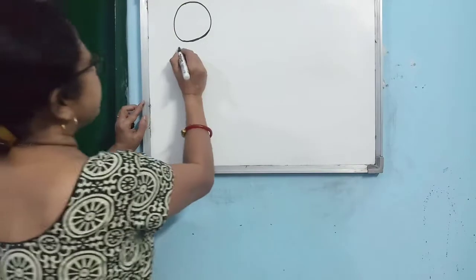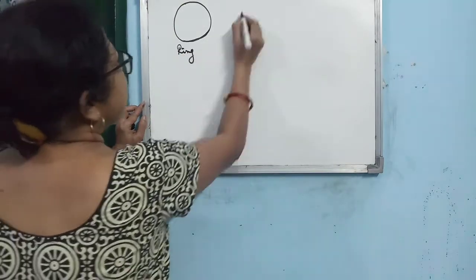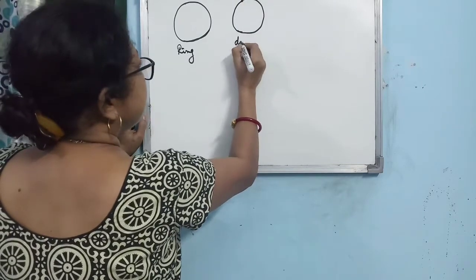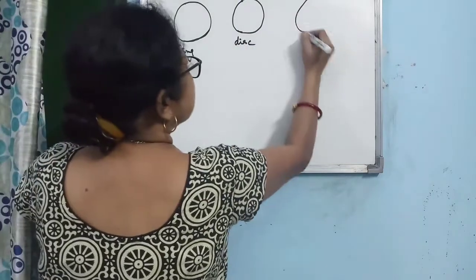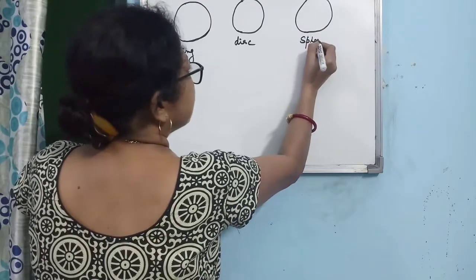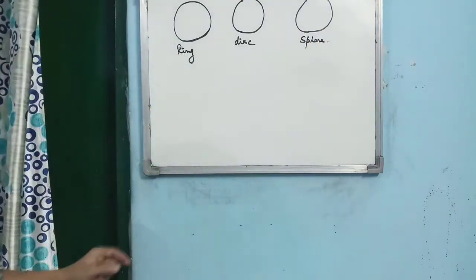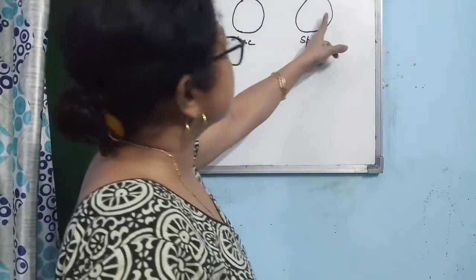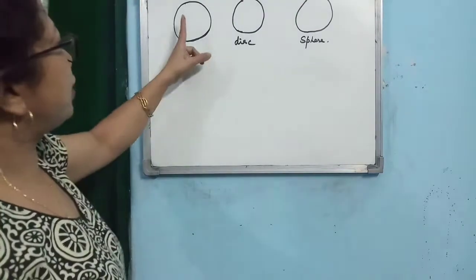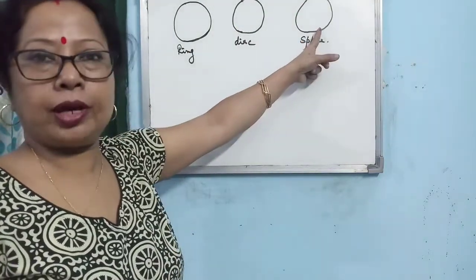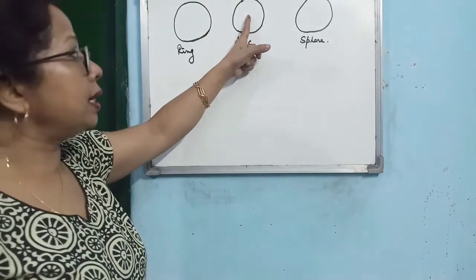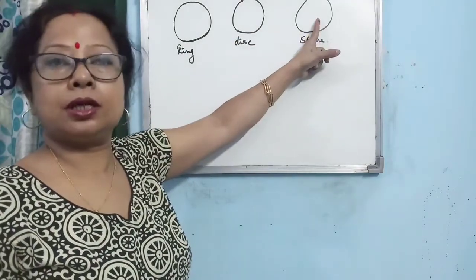Okay, so suppose it is a ring. Next, consider a disc. Then consider a sphere. For all these kinds of shapes, having a circular shape, what is the difference between ring, disc and sphere? Ring is one dimensional, disc is two dimensional, whereas sphere is a three dimensional object.